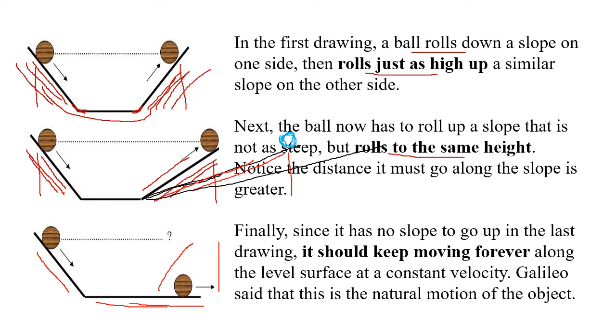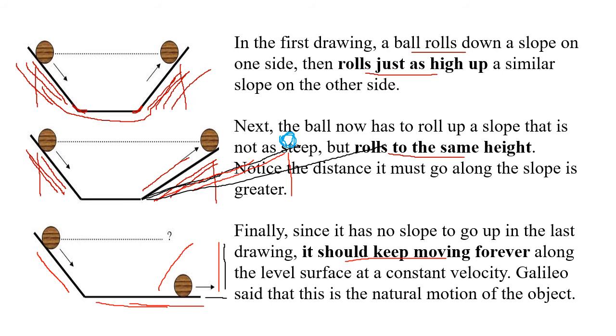But here it is not possible to attain the same height because there is no slope, it is a plane surface. So the ball will keep on rolling till it reaches the same height. But the ball will never reach the same height, so it will keep on rolling. So it should keep moving forever. Why moving forever? Because it is never going to reach that height.